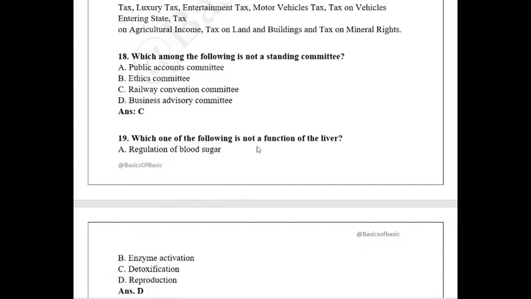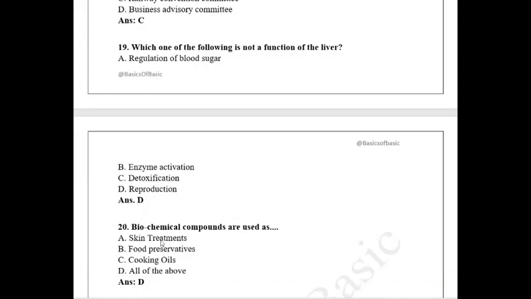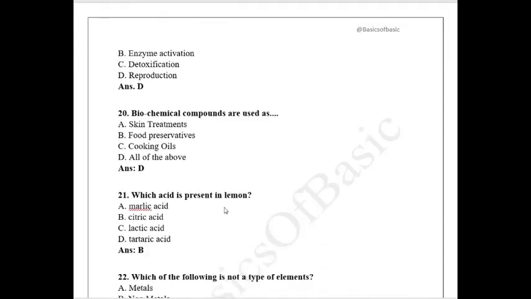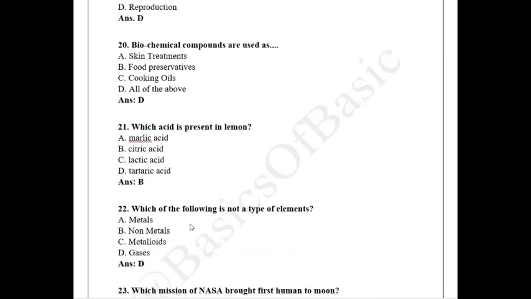Which of the following is not a function of the liver? We got one more question from biology. The answer is reproduction. Reproduction is nowhere connected to the liver, so this is an easy question. Biochemical compounds are used as skin treatments, food preservatives, cooking oil: all of the above. So the answer is all of the above. Which acid is present in lemon? Since the sour taste of lemon itself, you can say it is citric acid. Orange is another example. The main component present is citric acid.